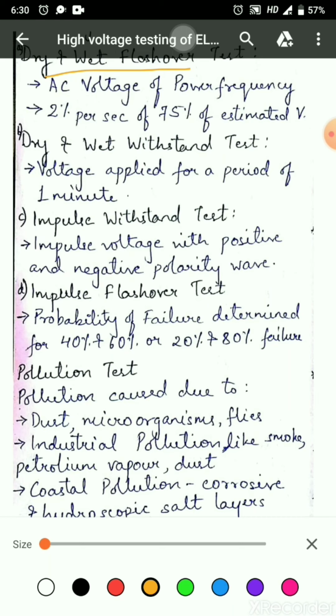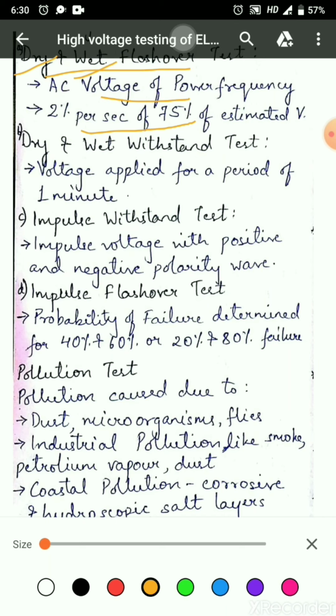AC voltage of power frequency is applied across the insulator and increased at a uniform rate of about 2% per second from 75% of estimated voltage to such a value that breakdown occurs along the surface of the insulator. If the test is done under dry condition, it is called dry test, while if it is done under a rain condition, it is called wet test.